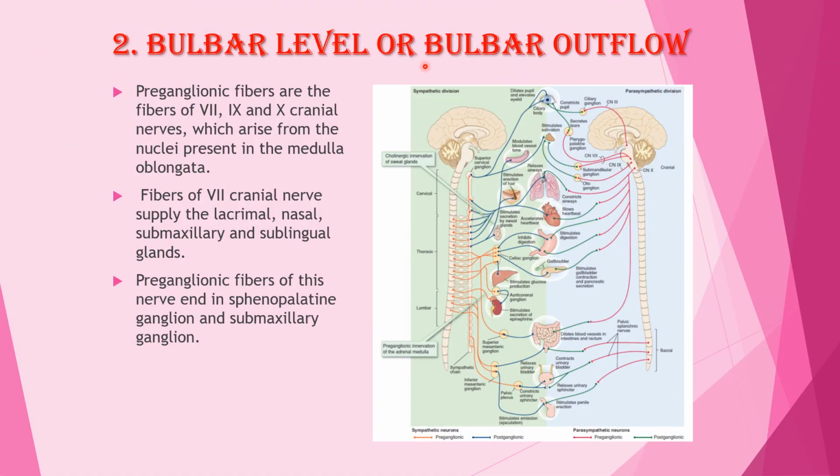Bulbar level or bulbar outflow. Preganglionic fibers are the fibers of the 7th, 9th and 10th cranial nerves which arise from the nuclei present in the medulla oblongata. Fibers of the 7th cranial nerve supply the lacrimal, nasal, submaxillary and sublingual glands. Preganglionic fibers of this nerve end in the sphenopalatine ganglion and submaxillary ganglion. This one is the submandibular ganglion.